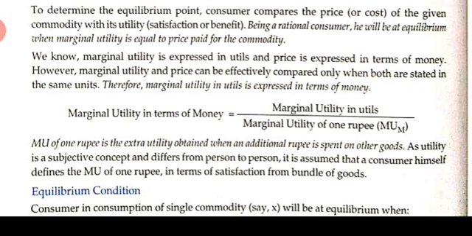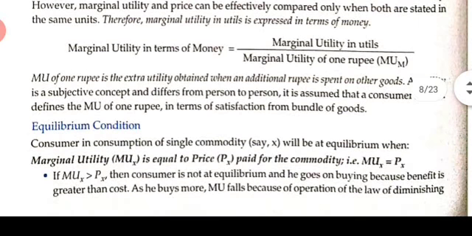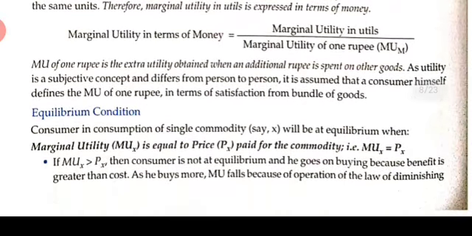So MU of 1 rupee is the extra utility obtained when an additional rupee is spent on another good. As utility is a subjective concept, it varies from person to person. It is assumed that a consumer himself defines the MU of 1 rupee in terms of satisfaction from the bundle of goods. So the marginal utility of 1 rupee is the extra utility derived when the additional rupee is spent on the other good. In this way, it is converted like this.